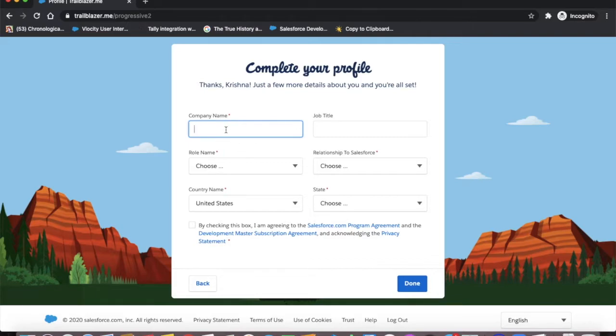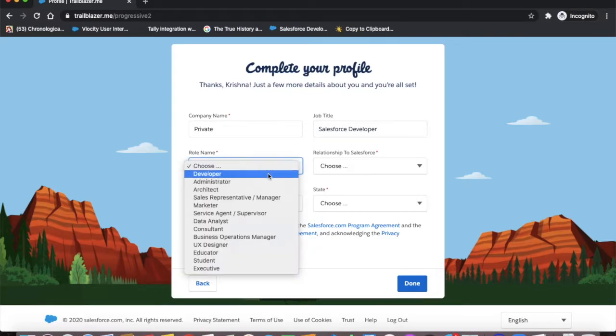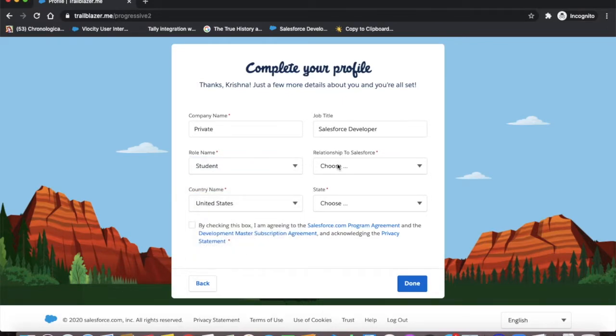On the next page you will get this type of form where you will have to fill in a few details. First is company. If you are not working in any company, you can put it as private. Second is job title. Here you can choose student, because if you are not in any company and just looking to learn Salesforce, then it's good to choose student. Otherwise you can choose your role.